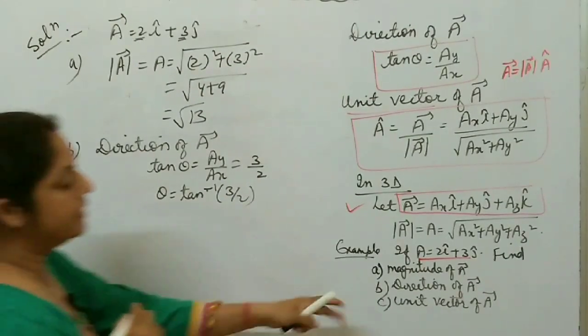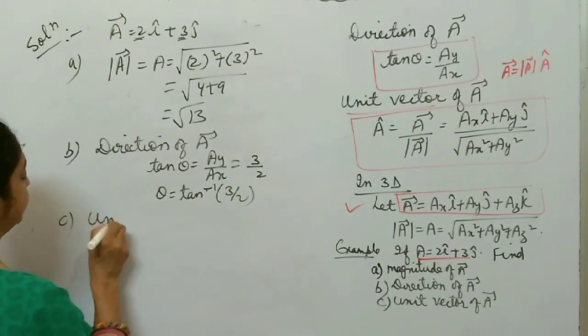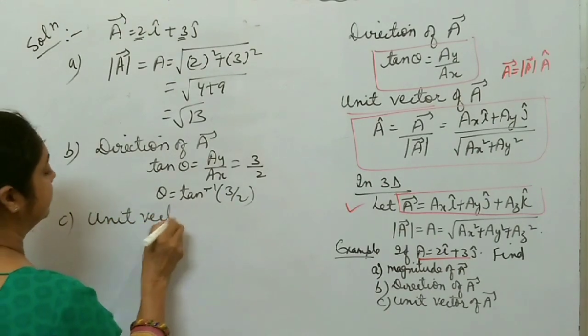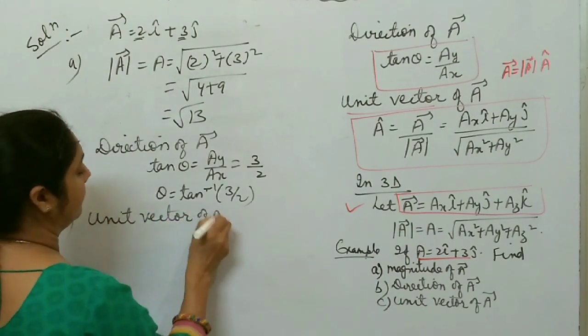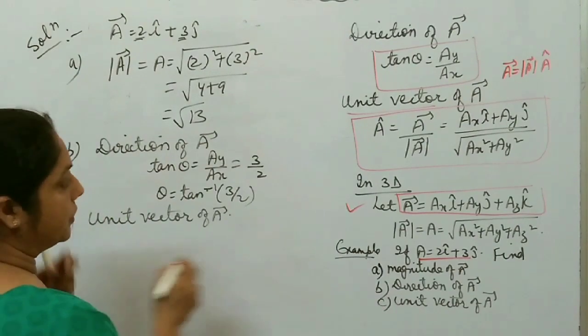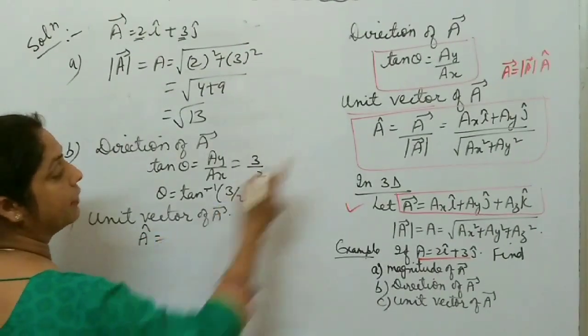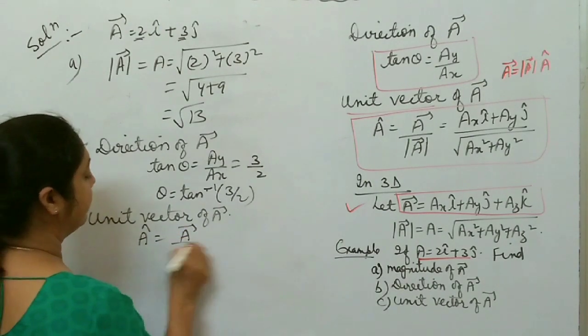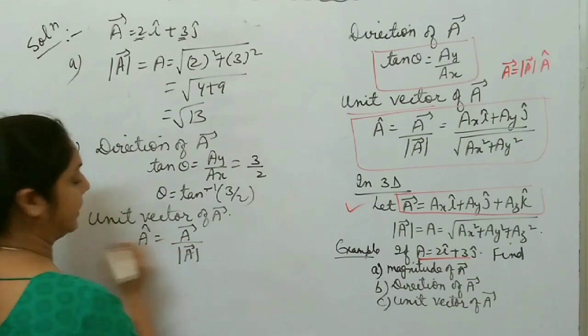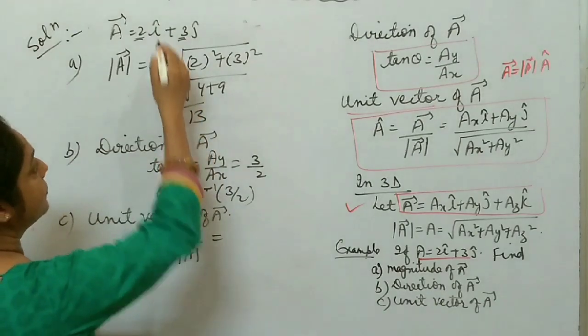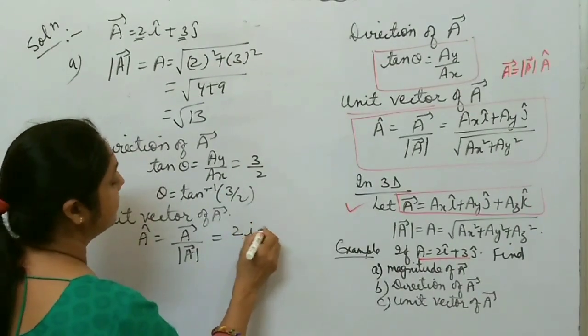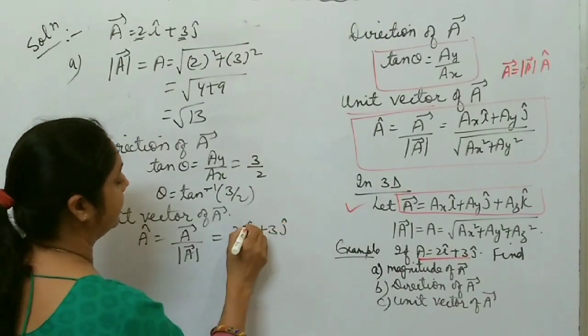Now third part is unit vector of A. Unit vector of A vector. So unit vector formula is what? This A cap equal to vector A by magnitude of that vector A, right? So vector A is what? 2i plus 3j, okay?